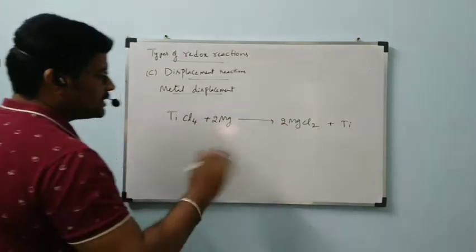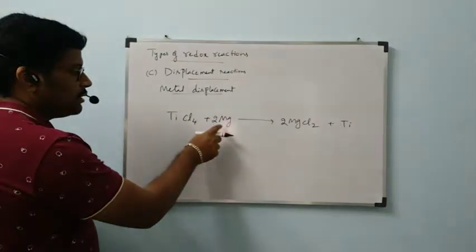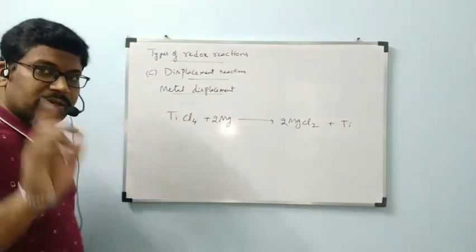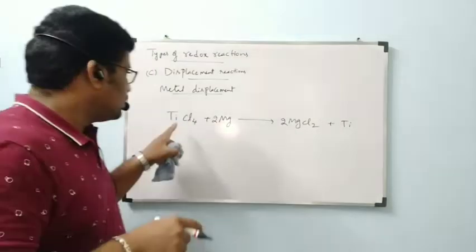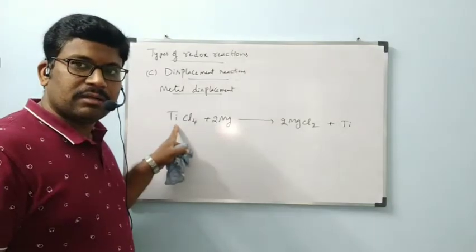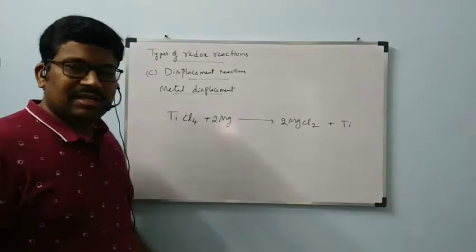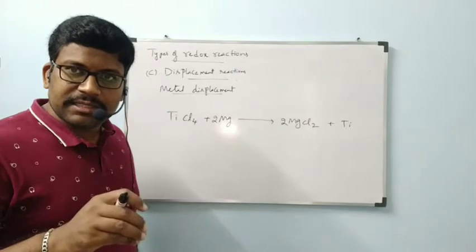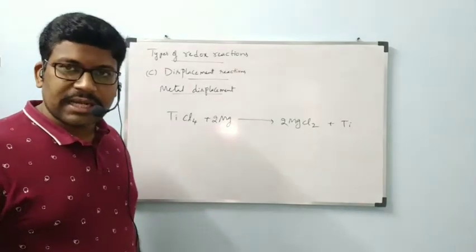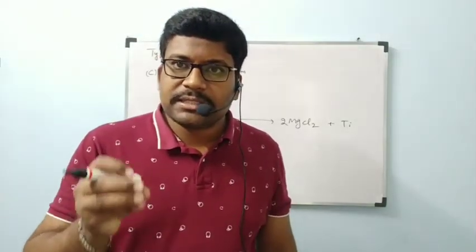Now this comes under metal displacement, because magnesium is the metal which is going to displace titanium. Titanium is also a metal. Remember, the atom which is getting displaced must be a metal in a metal displacement reaction. Check which substance is getting displaced; once again, in metal displacement reaction, metals must be displaced.